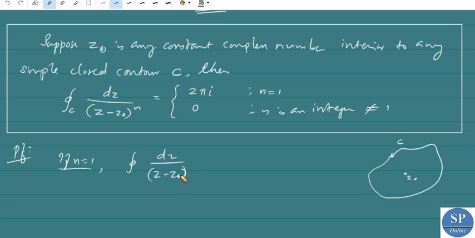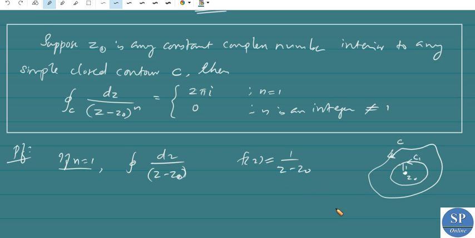As in the previous case, f(z) is equal to 1/(z - z0), and it is not analytic only at the point z0. So by the principle of deformation of contours, we can take another curve C1 here, which can be taken as the circle with center z0 and radius 1.